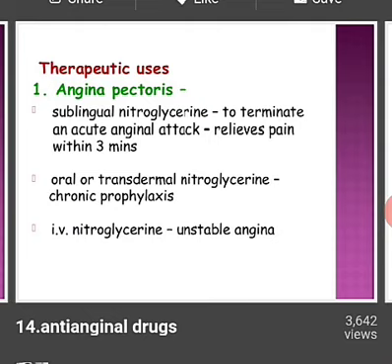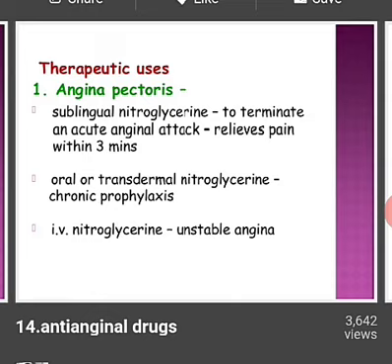Nitroglycerin is given to terminate an acute anginal attack and relieves pain within 3 minutes. When the person has angina pectoris, the first point is sublingual nitroglycerin. Sublingual means the medicine is applied over or below the tongue. After that, within 3 minutes, the pain is reduced. Second is oral or transdermal nitroglycerin for chronic prophylaxis, meaning for long-term treatment, it is given orally.